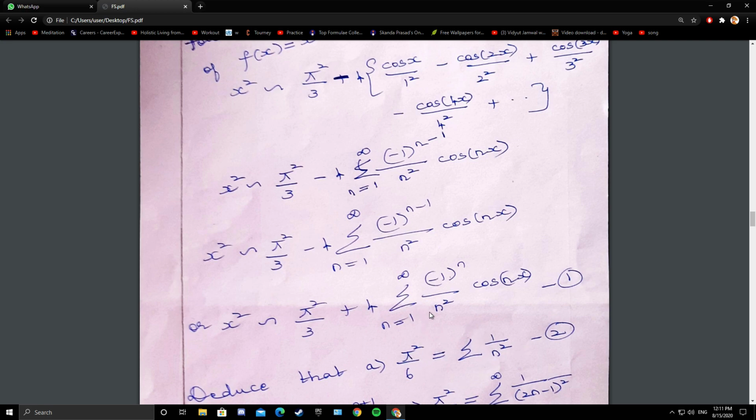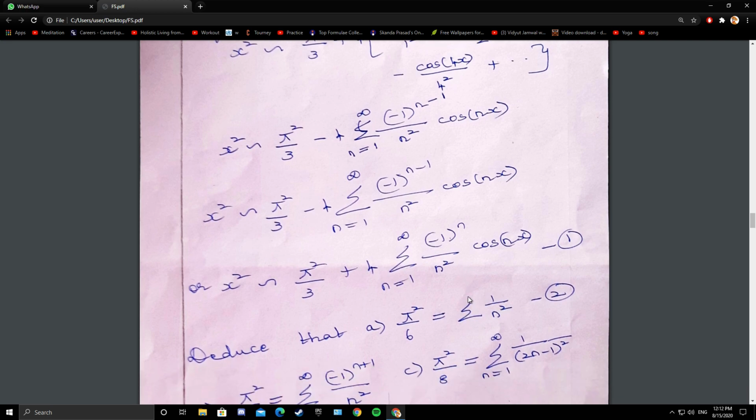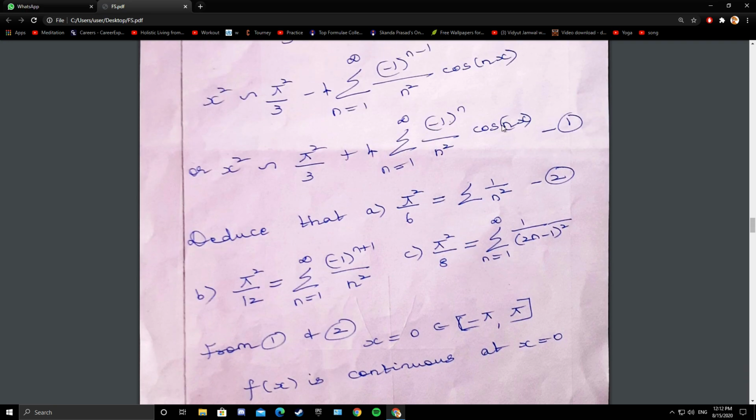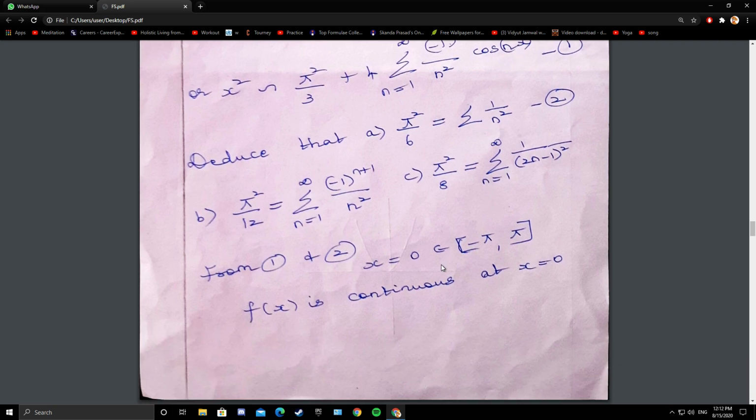Now compare the summation part. We have to get summation 1 by n square from the Fourier series. So compare 1 and 2. What should be x to get this summation 1 by n square? You will get it only by trial and error. So if I take x as 0, cos 0 is 1 and it also belongs to the given interval minus pi to pi, and f of x is also continuous at x equals 0 because the curve is smooth.